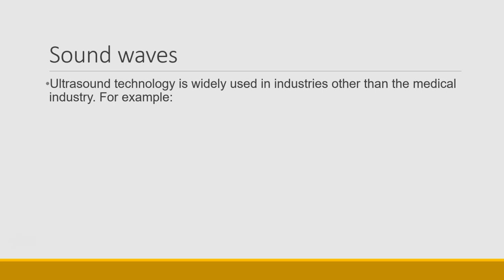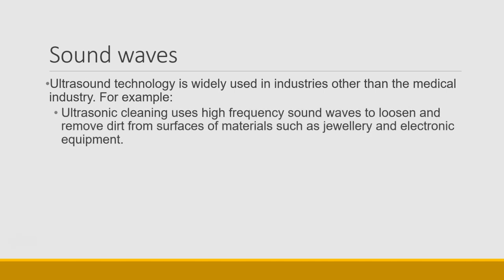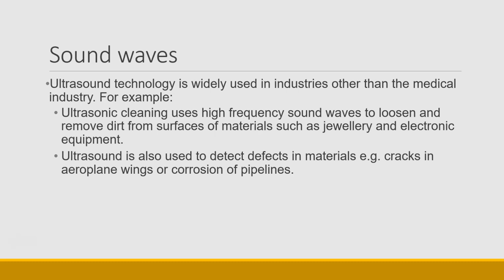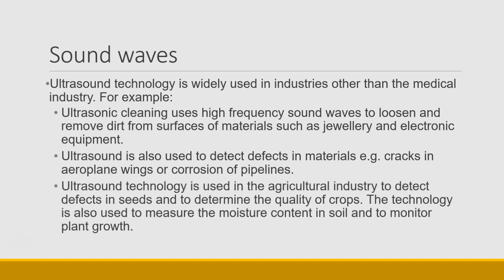Ultrasound is not only used in the medical industry, this technology is also used in other industries. So, for example, ultrasonic cleaning uses high-frequency sound waves to loosen and remove dirt from surfaces of materials like jewelry and electronic equipment. Ultrasound is also used to detect defects in materials. So, for example, a crack in an aeroplane wing or corrosion of a pipeline. Instead of having to dig and identify where the defects in the pipelines are, ultrasound radiation can pick that up.